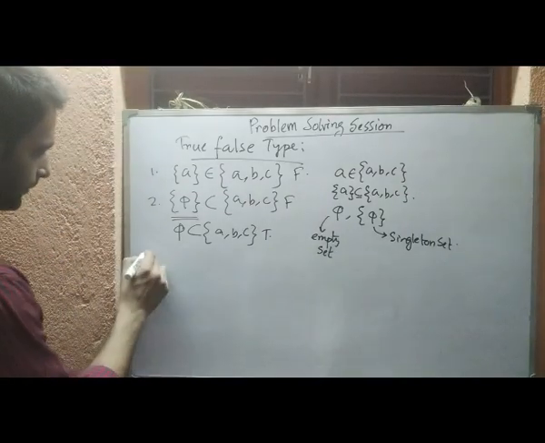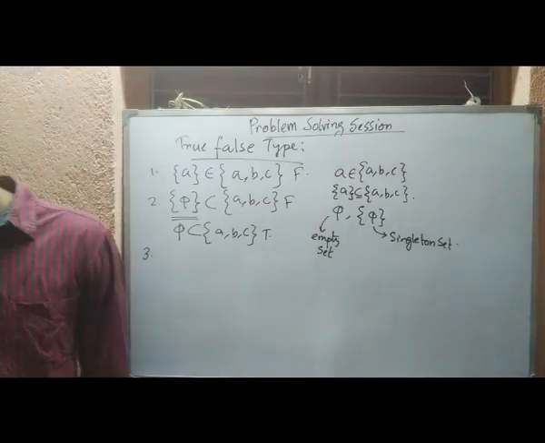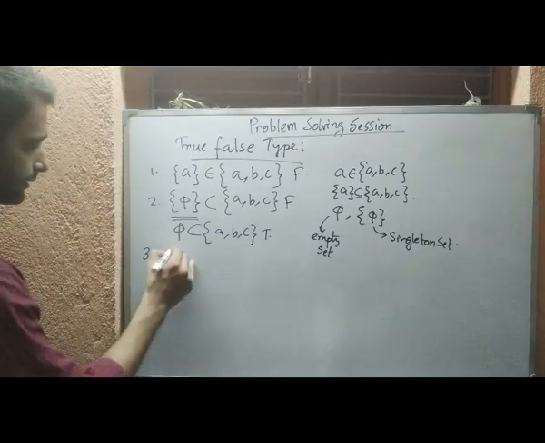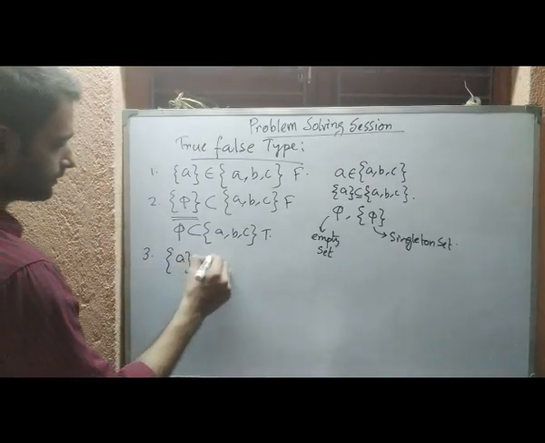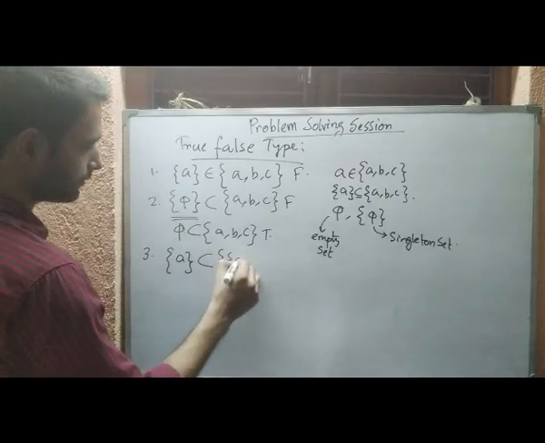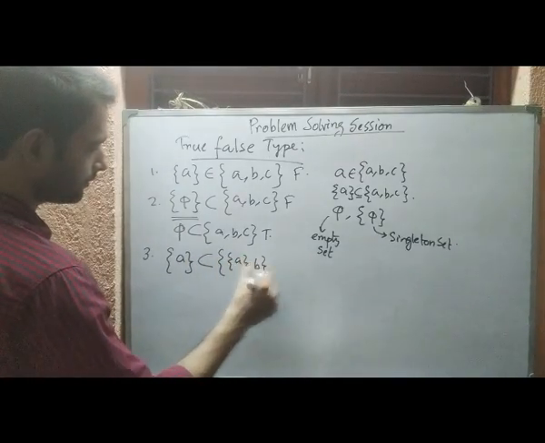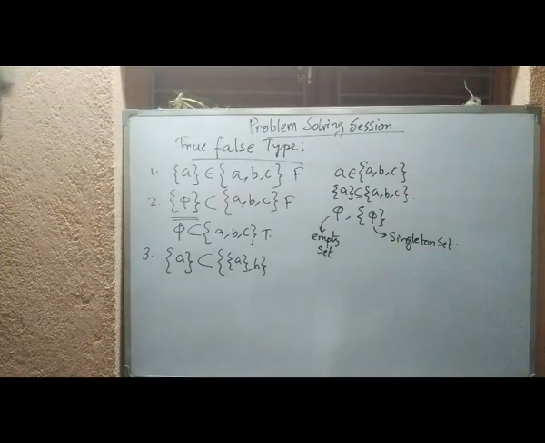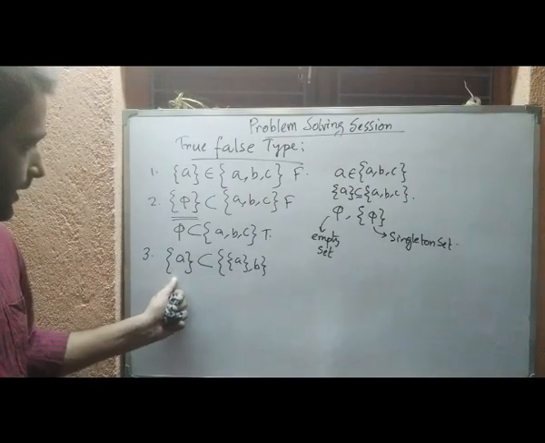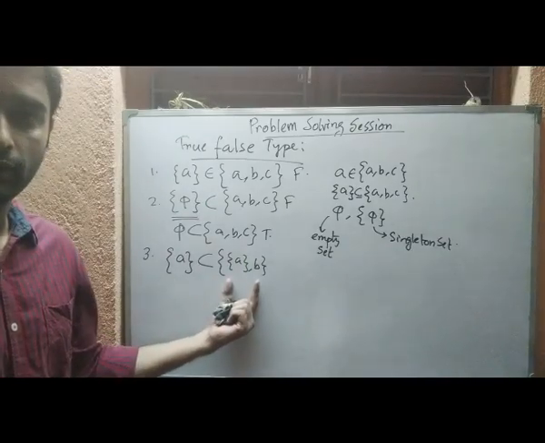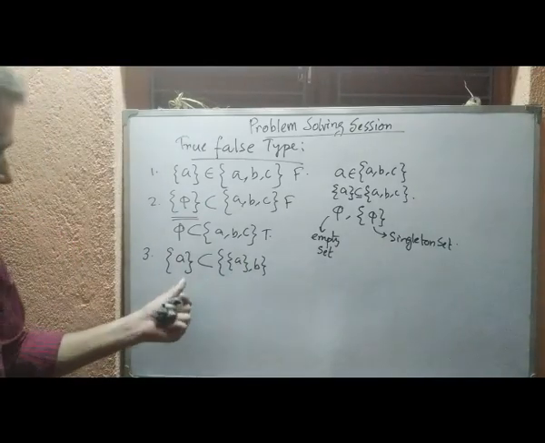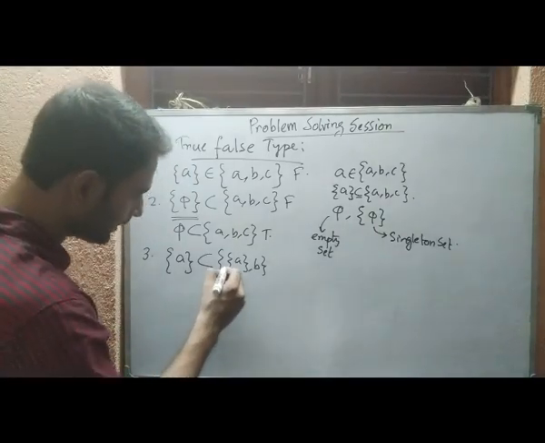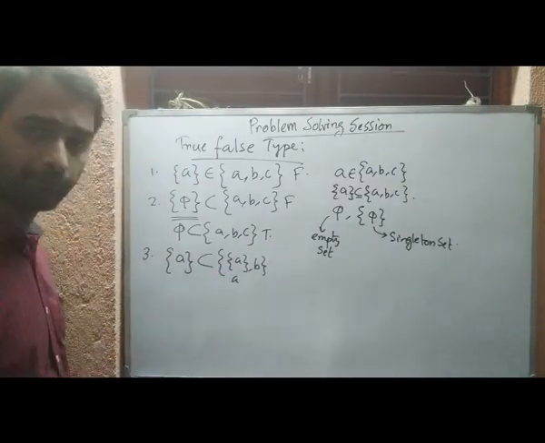Okay, so let us come to the third one. The third one says this. So whether this one is true? Singleton set {A} is a subset of this. So see, if this is a subset of this, then we should have an element here in this set like A only.